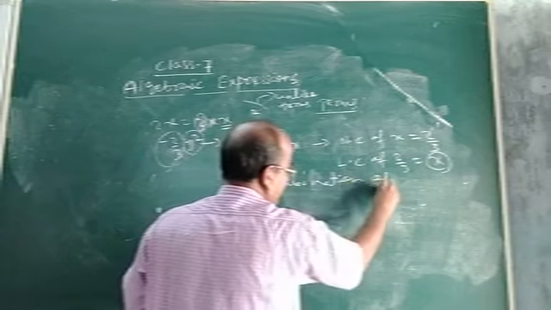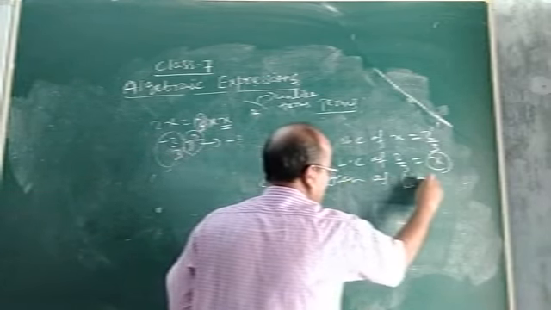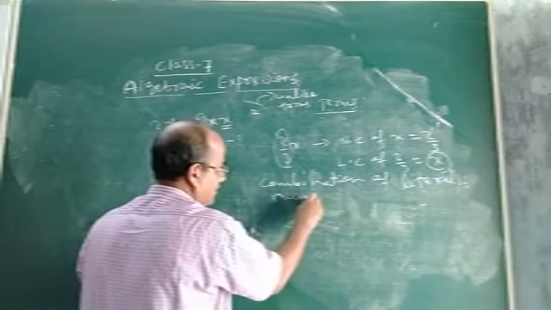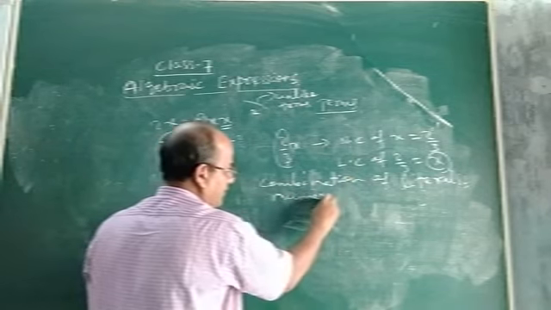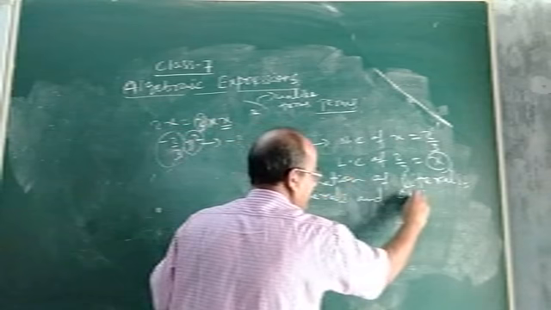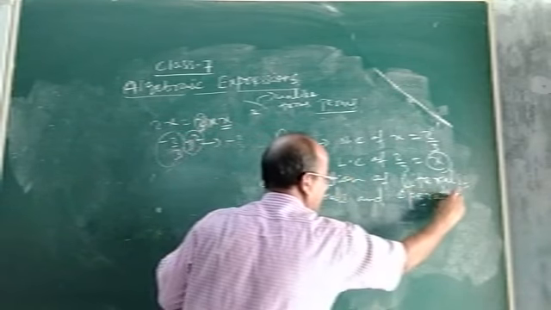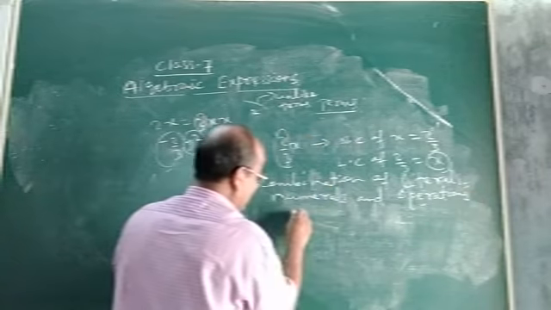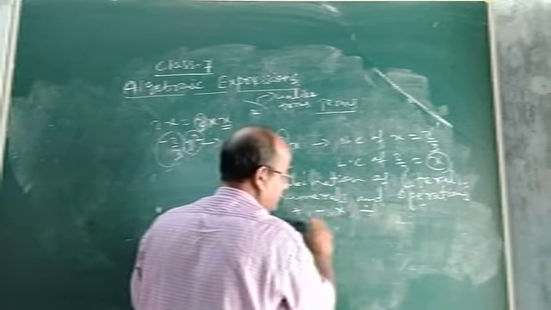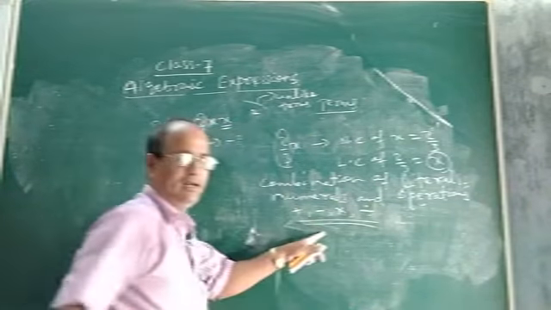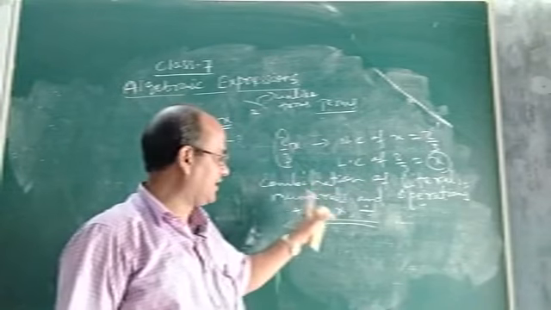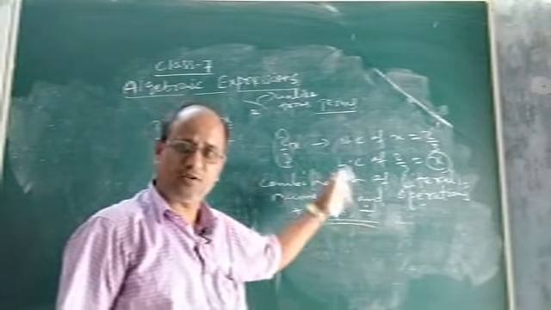This is the definition: a combination of literals, numerals, and some arithmetic operations. Literals means variables, numerals means any constants. So what are the arithmetic operations? That is plus, minus, into, or divide. These are the four fundamental arithmetic operations. So the study of literals, numerals and these operations is known as algebra.